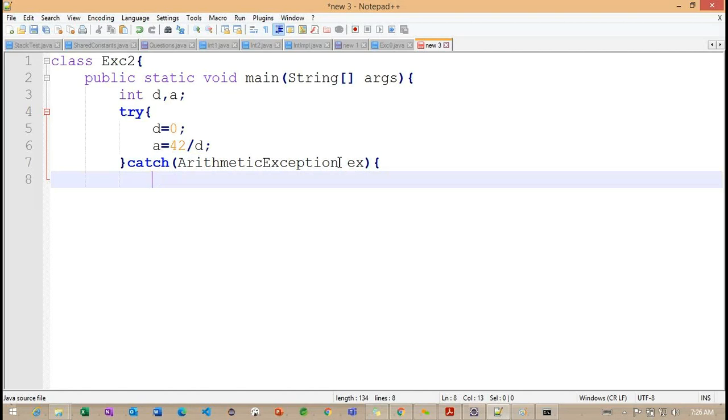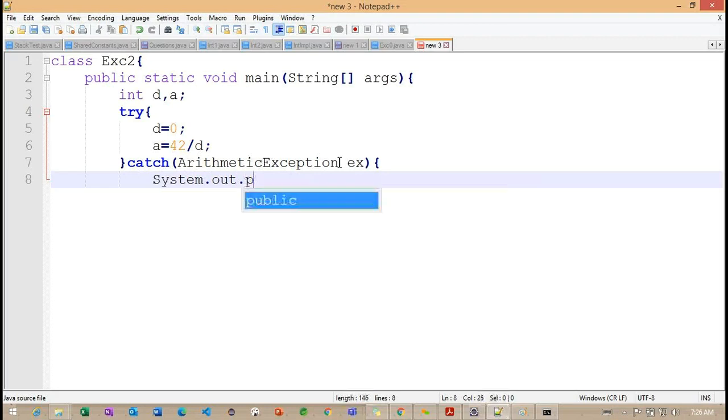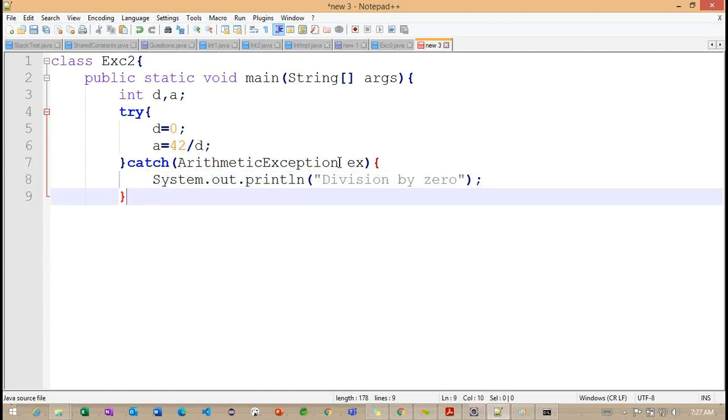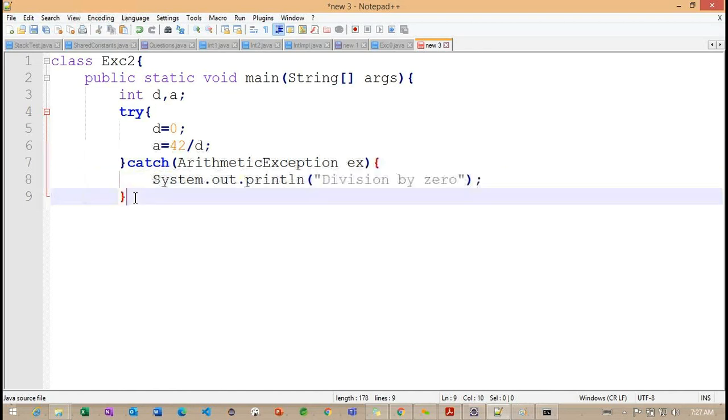Here, System.out.println: division by 0. And I'm closing this catch block. After closing the catch block, we can define one more println statement here.